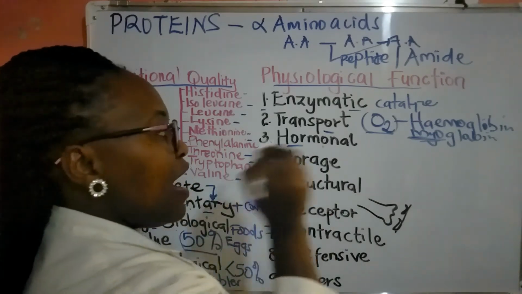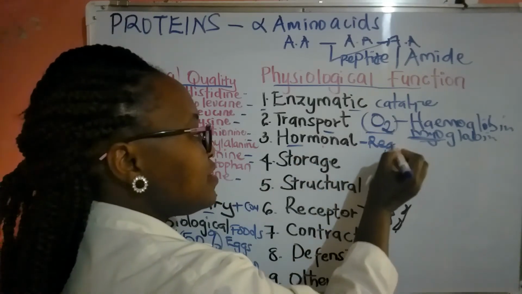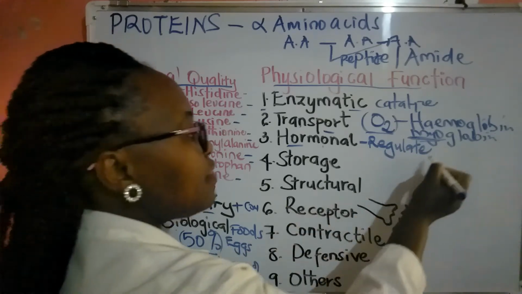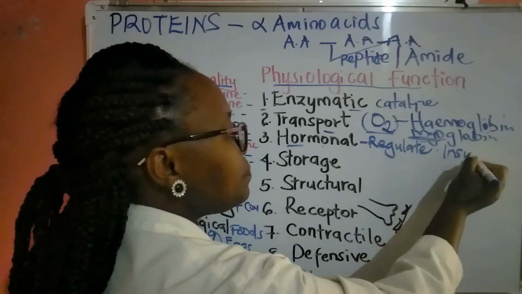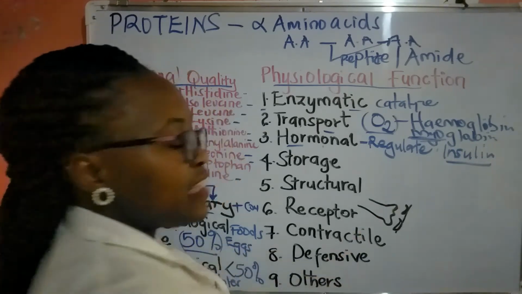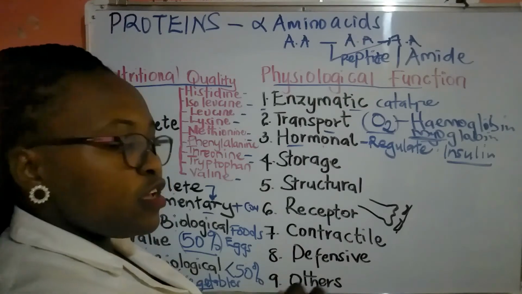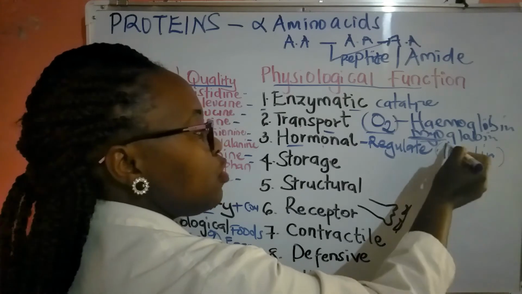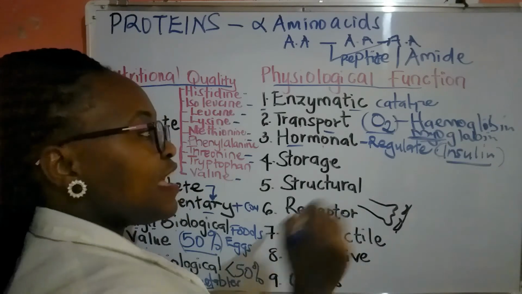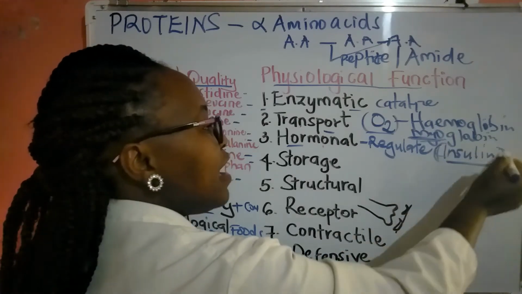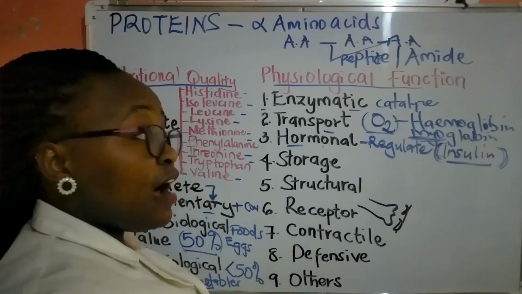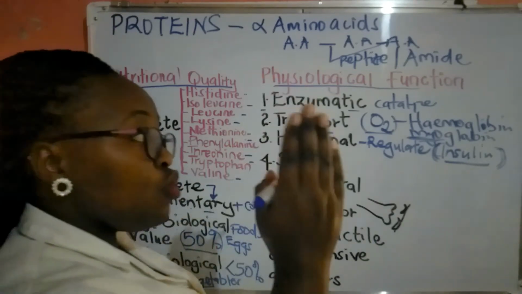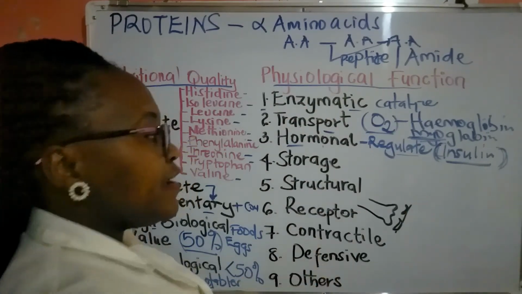We have hormonal proteins. Hormonal proteins are used to regulate chemical processes. For example, we have a hormone called insulin that regulates the amount of blood glucose. So the blood glucose that is circulating in your system is regulated by this hormone that is produced in the pancreas. And once it has a problem, that is when we usually have the issues of diabetes, because it means your blood glucose goes very high as it is not being regulated.